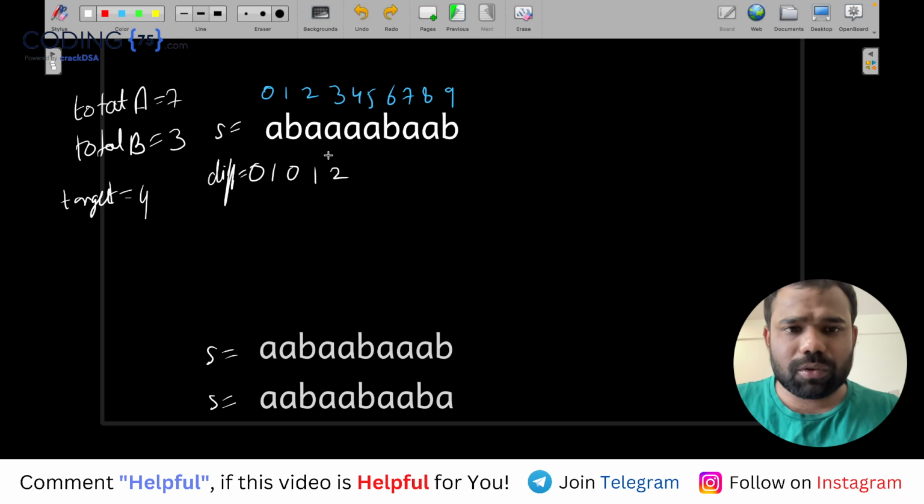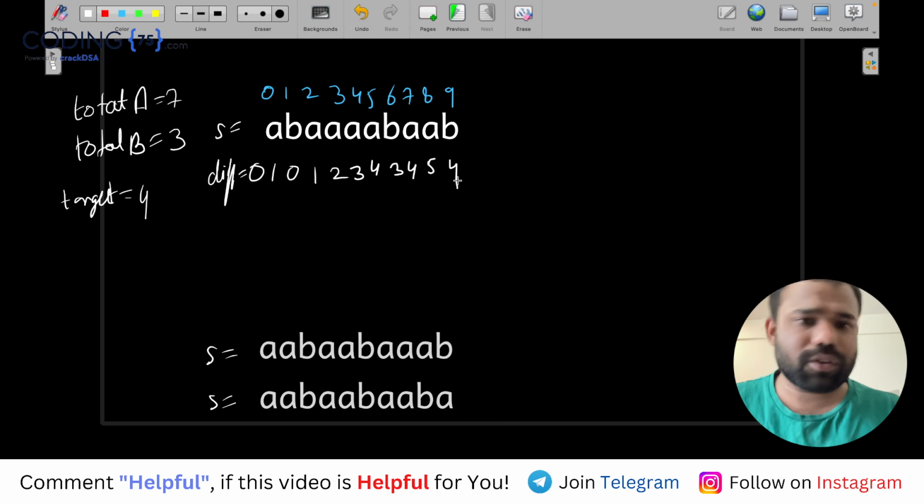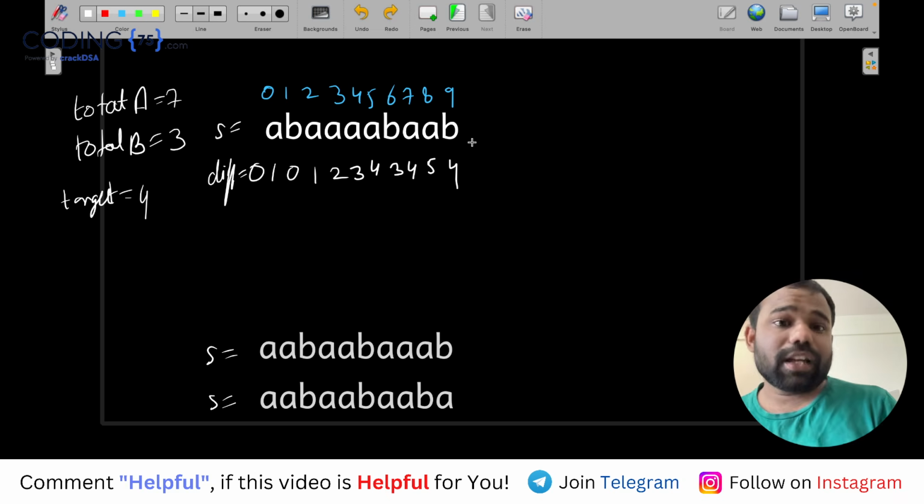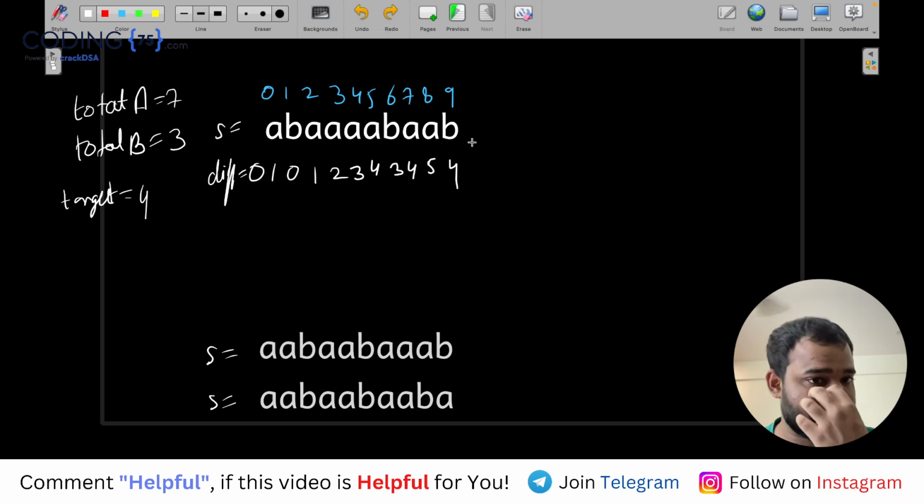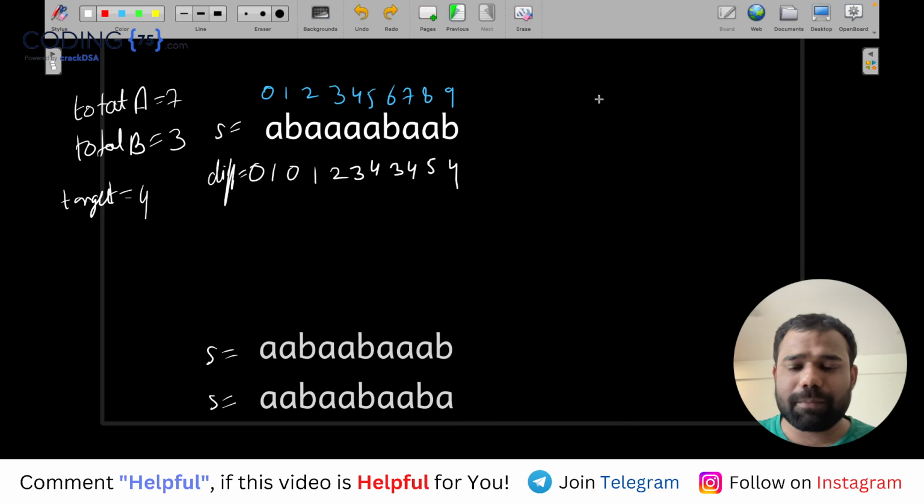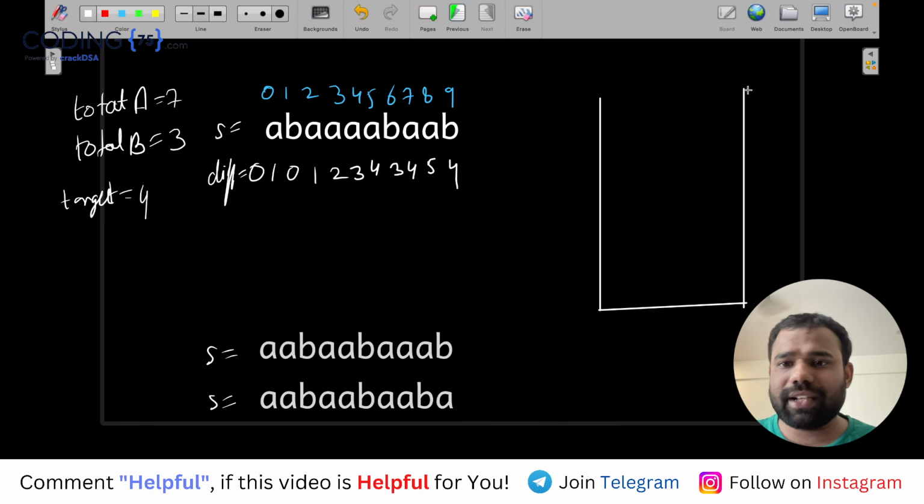Okay. Now till here it is 3, 4, then again 3, 4, 5, and then 4. So this is the difference array. Now what do we have to do? In this difference array, we need to find a particular substring where the difference between A and B is equal to the target. For that I will use a map. This is nothing but finding a subarray with a given sum. Simple, finding a subarray with a given sum.